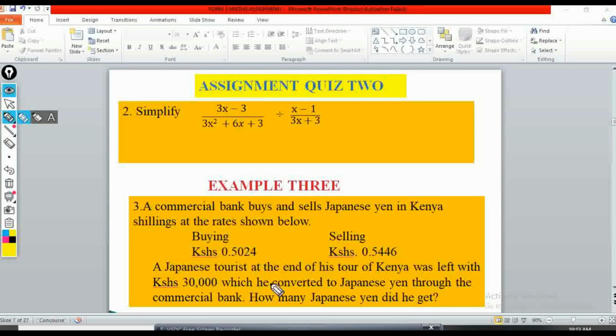So I have a Japanese tourist who, at the end of his tour of Kenya, was left with 30,000 Kenyan shillings. Then this person converted this 30,000 to Japanese yen through a commercial bank. So how many Japanese yen do you think this person will get? Oh, that's very simple. Now let's see.